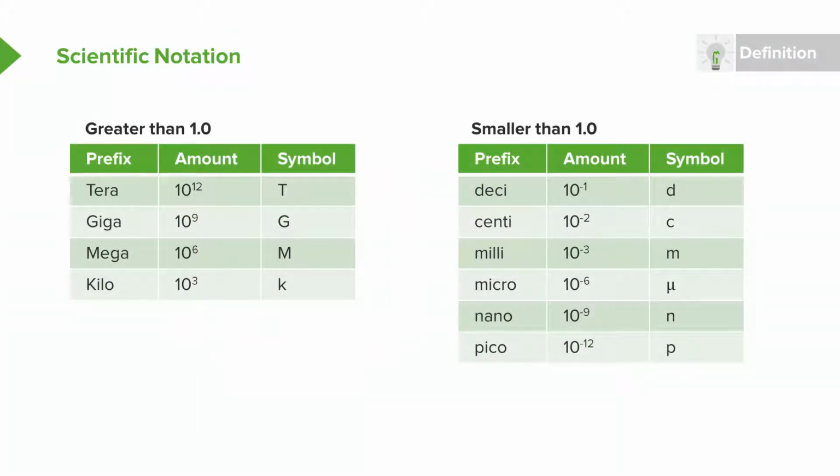We get to see the usefulness of scientific notation immediately right now. Because we're dealing with so many big numbers and so many small numbers, we introduce some notation and some names for powers of 10 that we see very often. An example you might be familiar with is kilo, this 10 to the third on the first column you see on your left. This kilo is something you might have heard of with kilograms.